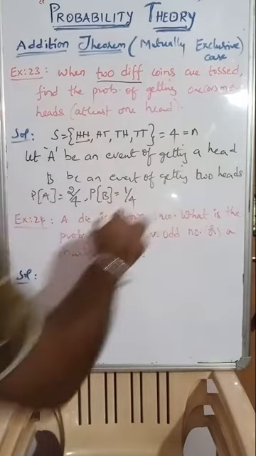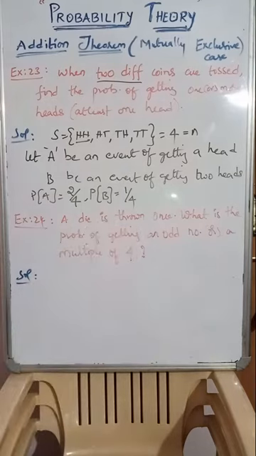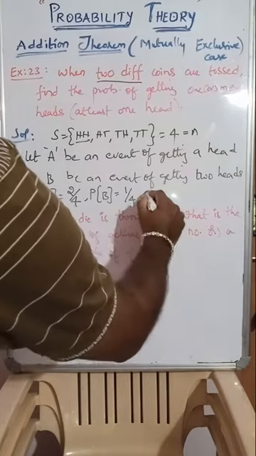So 1 by 4. Now, P of A or P of B, what have they asked? Getting one or more heads. Here it is two heads maximum when two coins are tossed. The probability of the one head event is 2 by 4: head comma tail and tail comma head. Only two possible favorable cases, so 2 by 4. P of B, two heads, has only one case, head head, that is 1 by 4 probability. Now P of A union B.